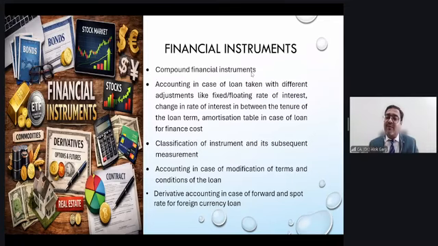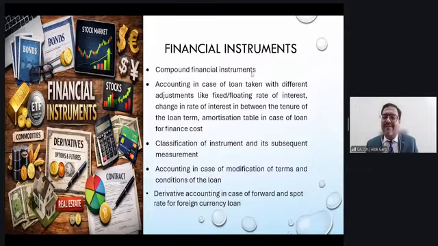Bank has deducted 10 rupee as a processing fee. How much did I get from the bank? 90 rupee, technically. The bank has given me 100, but I have given back to the bank 10 rupee processing fee. Net I have 90 rupee. But how much will I pay to the bank? 100 rupee as a principal, assuming interest is 0 for the time being.